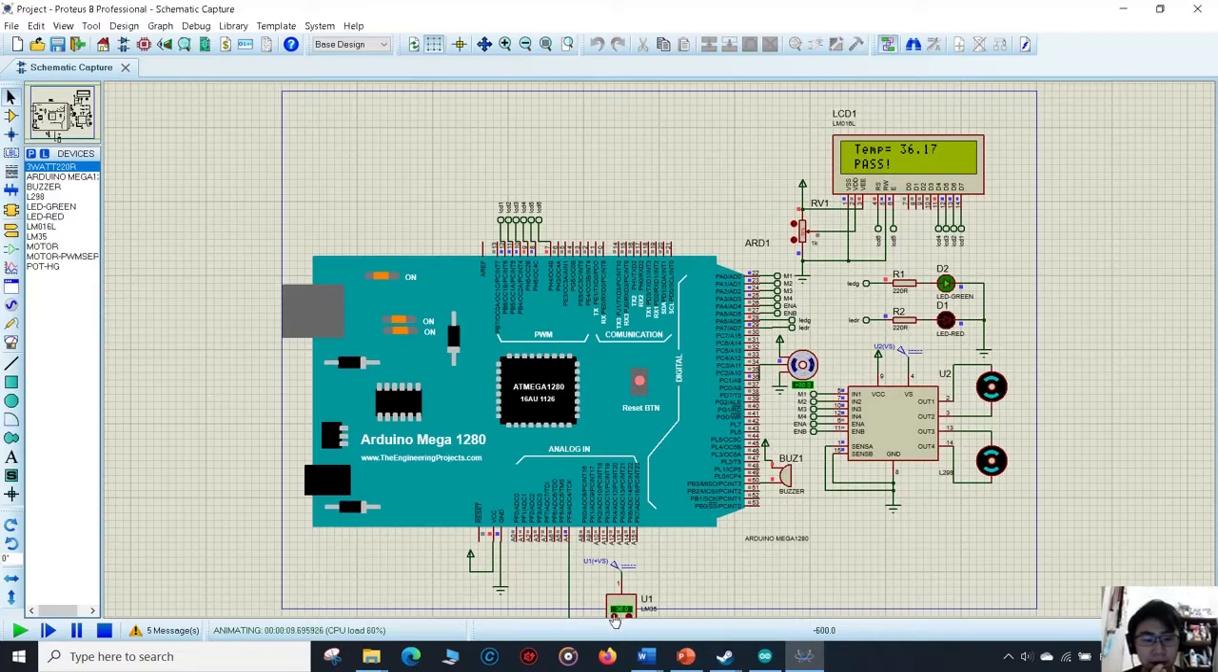And for another case, when it is over 37, which is for people who have a higher temperature, we will show fail, and the red LED is on. The motor will turn on and provide the mask. The servo motor will turn on as well to provide the hand sanitizer. The buzzer will turn on as well.